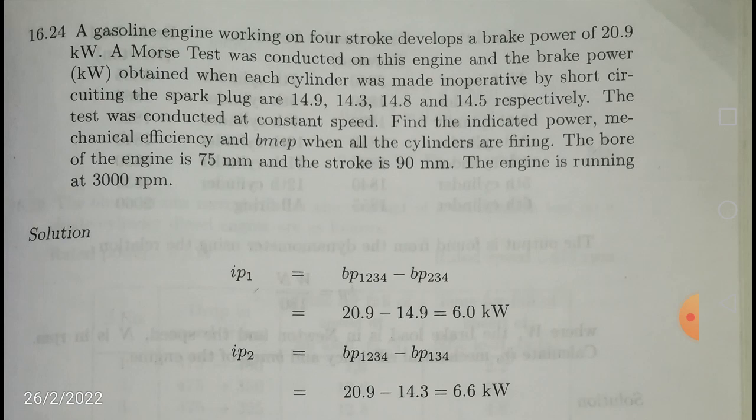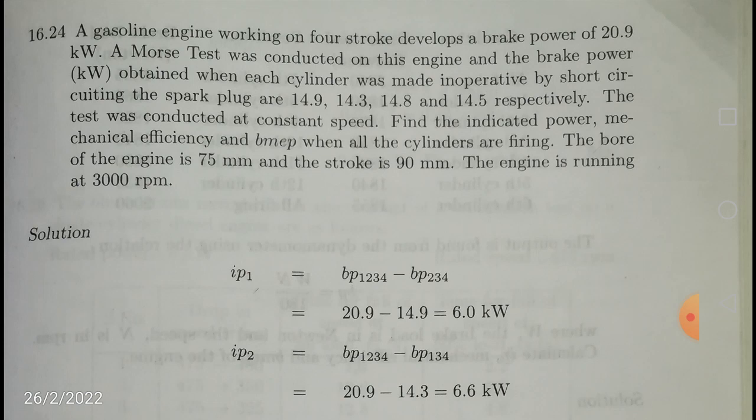Now he is saying that a gasoline engine working in 4 stroke develops a brake power of 20.9 kilowatts. A Morse test was conducted on this engine and the brake power in kilowatts obtained when each cylinder was made inoperative by short circuiting the spark plug are 14.9, 14.3, 14.8 and 14.5 kilowatts respectively. The test was conducted at constant speed, right? The speed is given to be 3000 rpm. N, capital N, is equal to 3000.